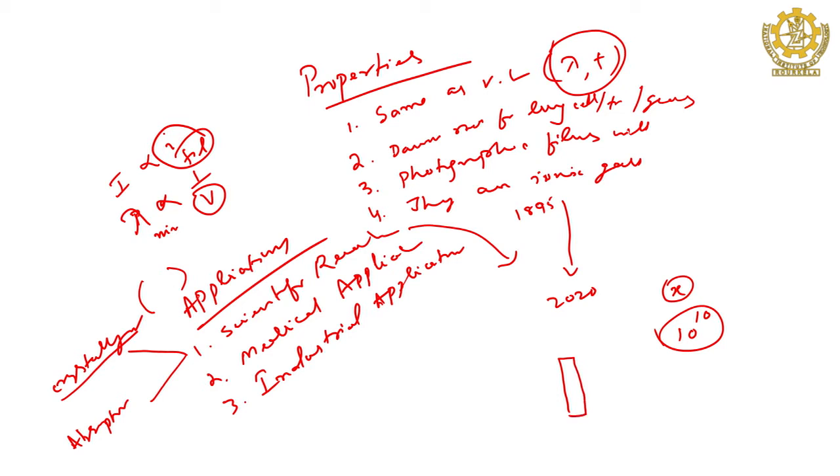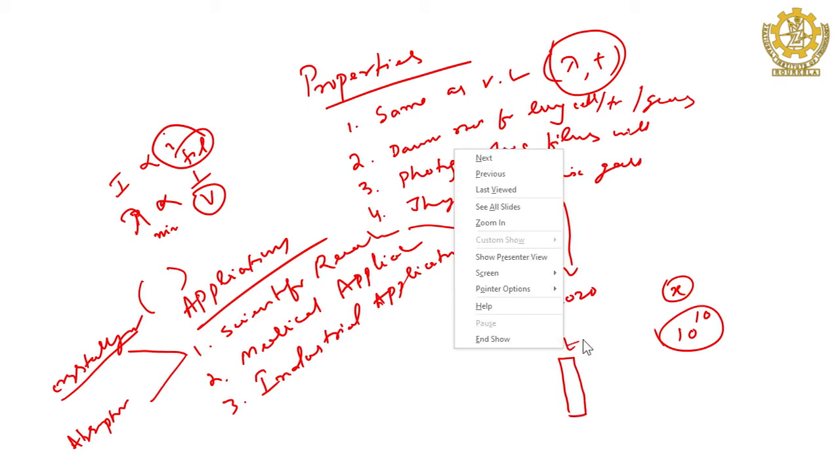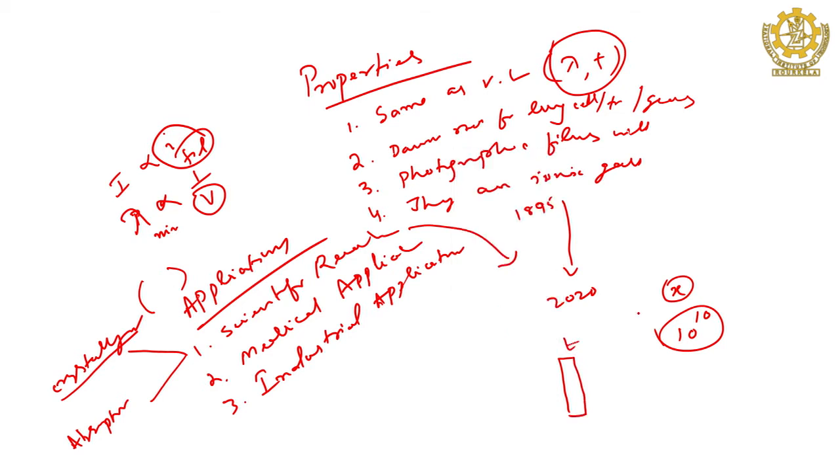Suppose this is a material of thickness t, and visible radiation is incident on it. What happens there? What kind of phenomena are associated when the photon is interacting with the material?